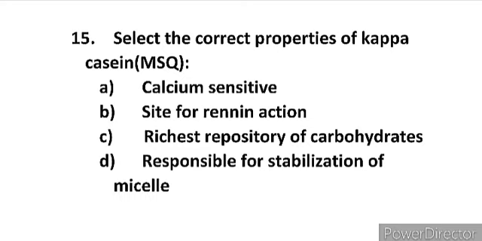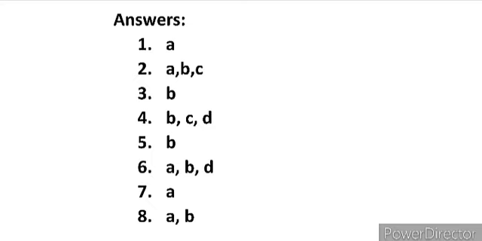Next is option B, site for rennin action. Yes, kappa casein is the site for rennin action. Next, C is richest repository of carbohydrate. Yes, this is also true. Kappa casein is the richest repository of carbohydrate. And option D is responsible for stabilization of muscle. This is not true. Alpha casein is responsible for the stabilization of muscle. So the right options are option B and option C. This is the answer of the question.